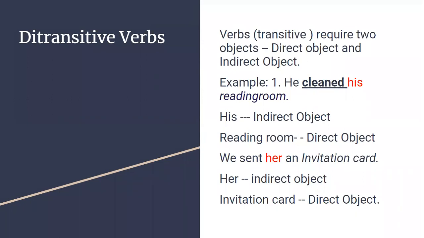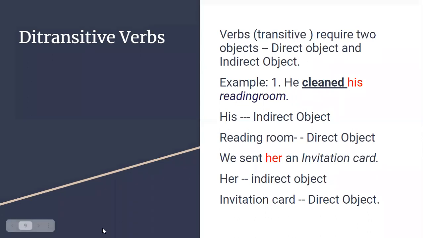Now you may ask me a question. When there is one object, we can change the sentence from active voice to passive voice. When there are two objects, can it be changed? Yes, you can change the sentence from active voice to passive voice. You can start the sentence either with an indirect object or with a direct object in passive voice. So whenever it is followed by one object or two objects, you can change the sentence into passive voice. This passive voice sentence can begin with a direct object or with an indirect object. That part we have to see only in voice.